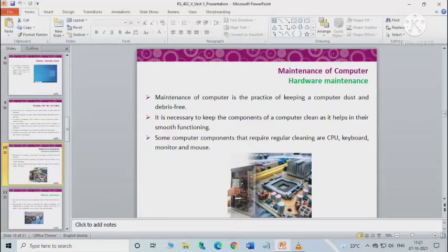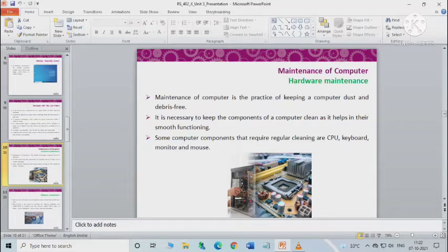Hardware maintenance refers to the maintenance of the hardware components of a computer like the CPU cabinet, mouse, and any other peripheral device used with the computer. You can ensure the proper working of the hardware components by physically cleaning them, keeping them in a proper manner, and repairing them whenever required. Now we will learn how to clean the hardware components one by one. Proper cleaning and maintenance of a computer ensures its smooth functioning. We can follow these practices to clean various hardware components.